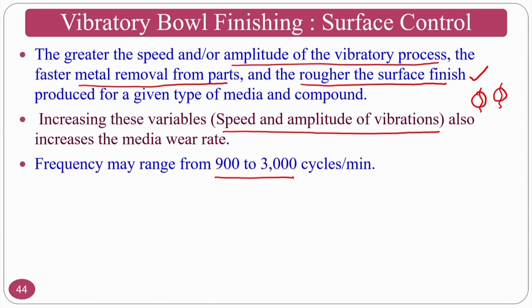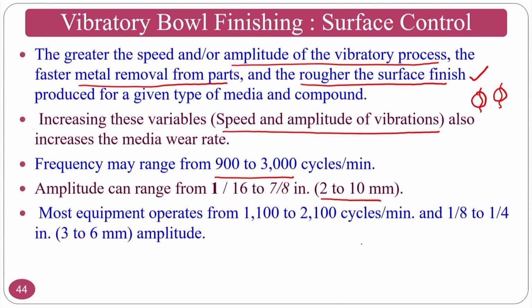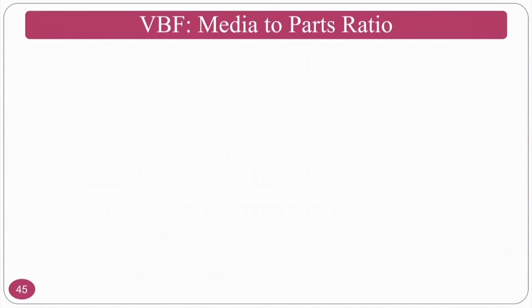Frequency may range from 900 to 3000 cycles per minute. The amplitude can range from 2 to 10 mm vibrational amplitude, and most equipment operates from 1100 to 2100 cycles per minute, at the same time, 3 to 6 mm in vibrational amplitude normally. The smaller machines at lower amplitude can give higher frequencies. So if people want to go for higher frequency with lower amplitude, you can even purchase small equipment. Small equipment, I mean small vibratory bowl finishing processes.